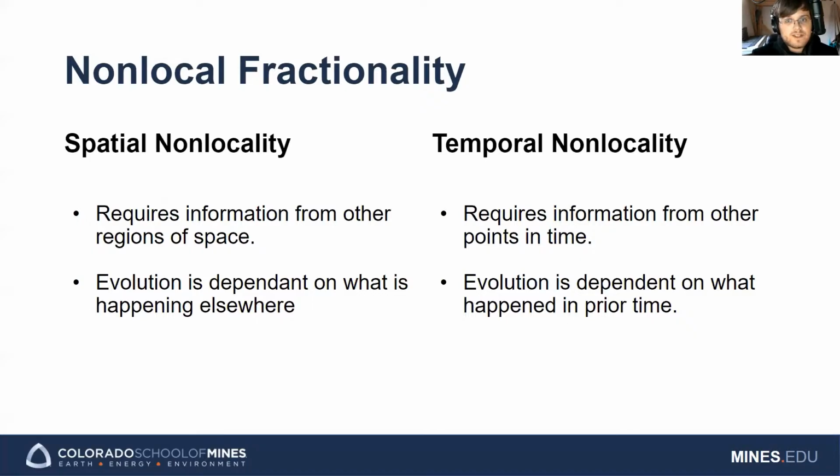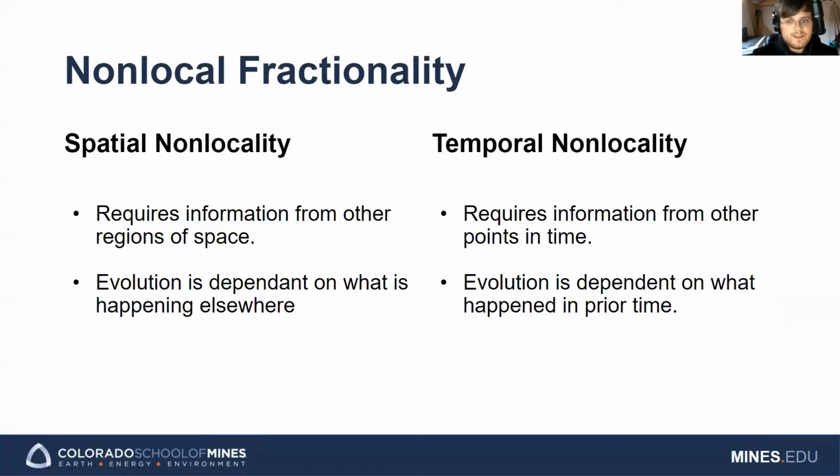The case for spatial non-locality is somewhat intuitive. Unlike in an integer representation of a simple physical system, where the evolution of a system is dependent entirely on what the value of fields are at a local neighborhood, spatial non-locality implies that evolution is dependent not only on the fields in a local neighborhood, but also on a larger neighborhood that may take the entire domain. To give an example, we imagine a simple one-dimensional hopping chain, where the Hamiltonian is not defined using only nearest neighbor interactions, but also defined with non-zero interactions with neighbors along the entire chain.